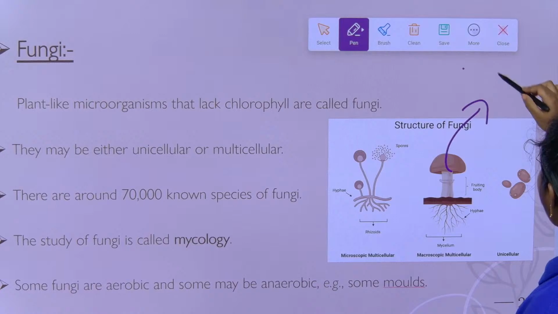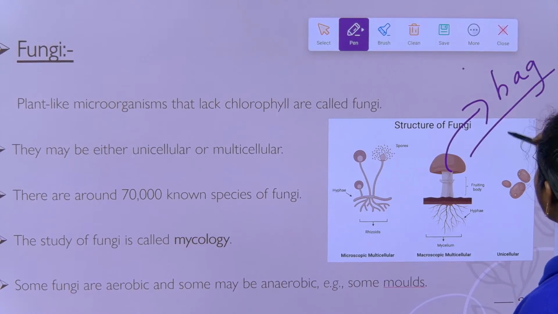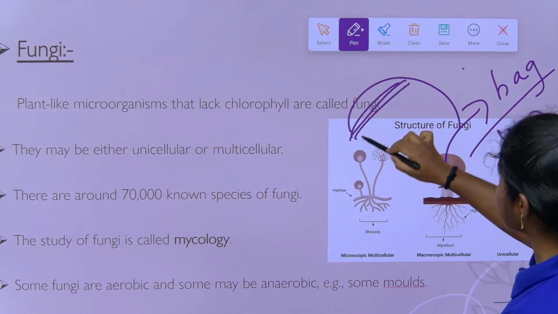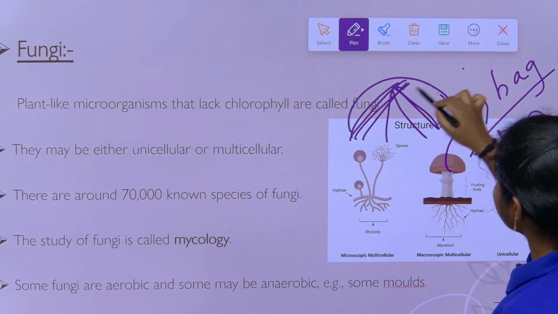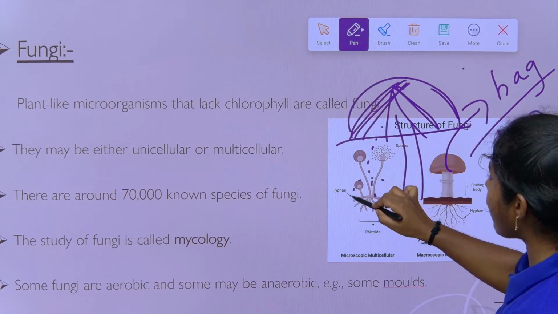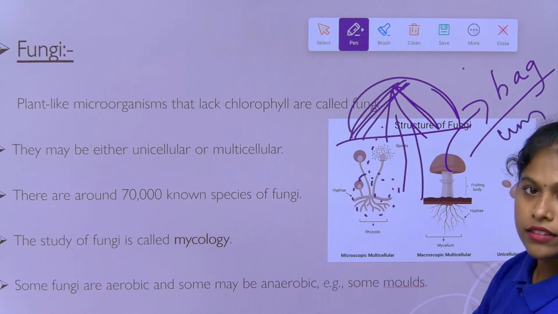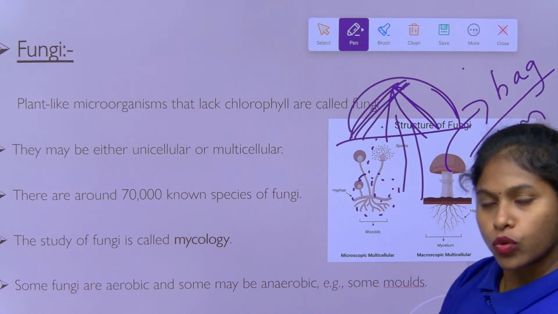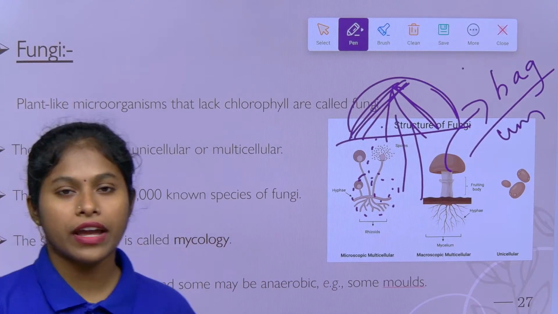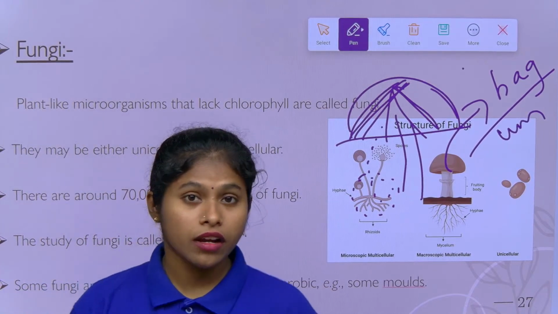So, the cap having the bag-like structure or umbrella. The umbrella-like structures have slit-like structures, they have pores, right children? When they are dispersed in favorable conditions, what will happen? They again germinate into new mushrooms, right children? Their more favorable condition is what? In the rainy season. They require moist conditions, right children?